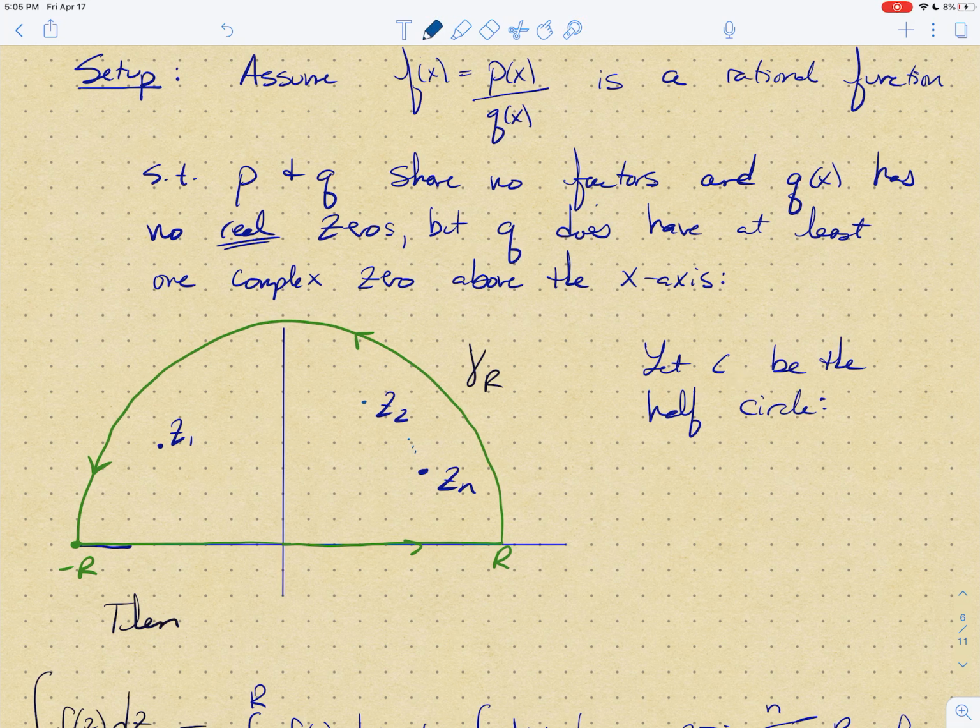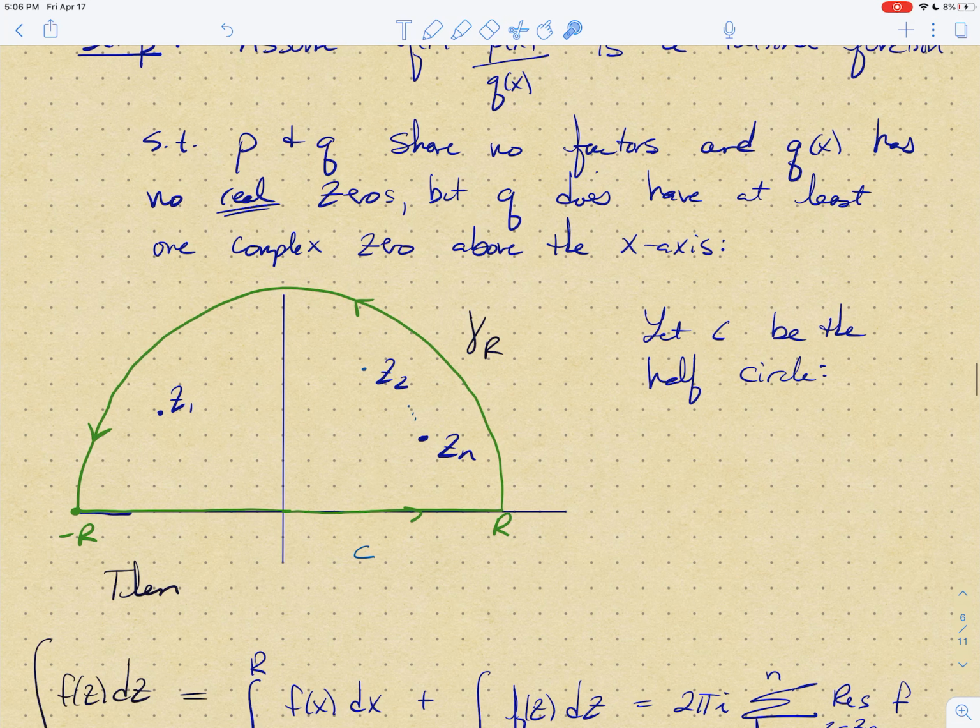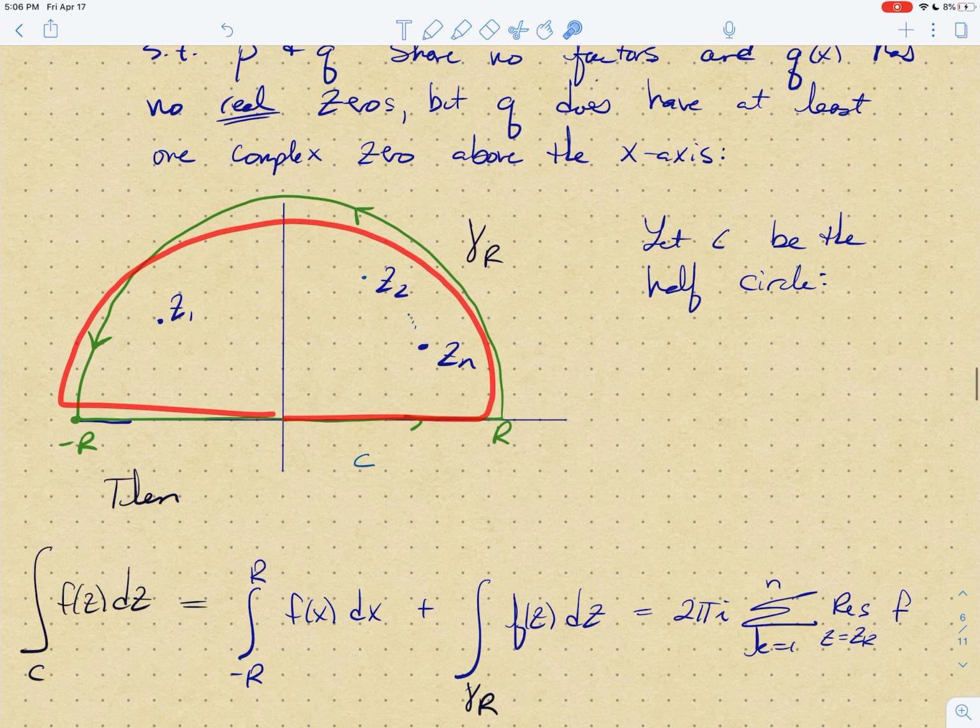And so we're going to look at this particular half circle. We'll call it C, and I'm going to think about it in two parts. You have the x-axis part, going from minus r out to r, and then I've got this half circle part of radius r, which I'll call gamma r. Of course, we're going to have positive orientation like that.